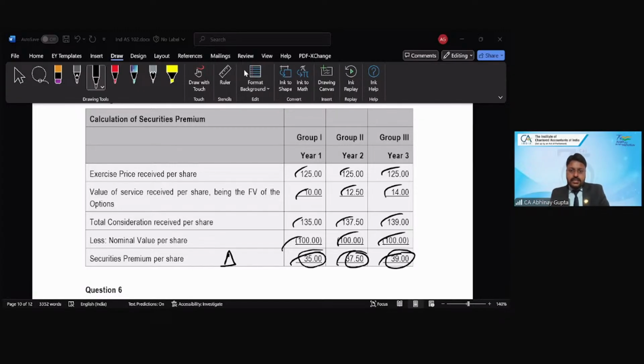Value in kind is considered as the security premium. No. What value in kind? So always whenever we issue equity share capital, we record at face value in the share capital, and the delta is always recorded in the securities premium, right?